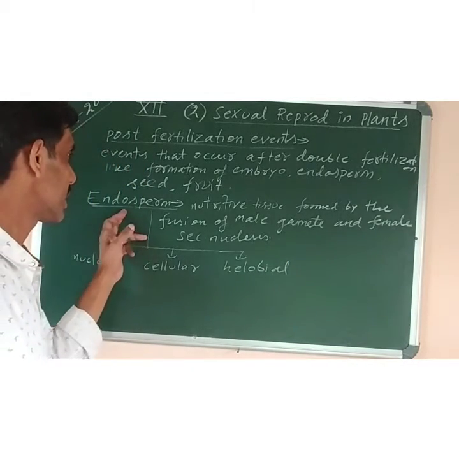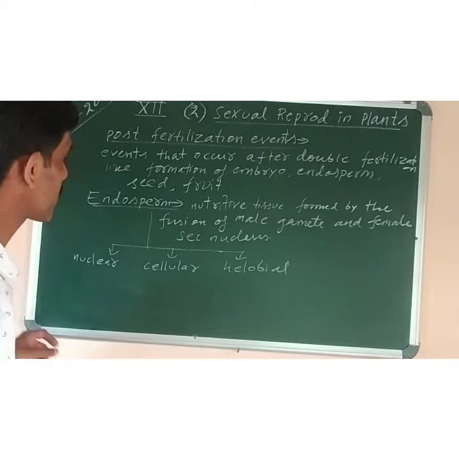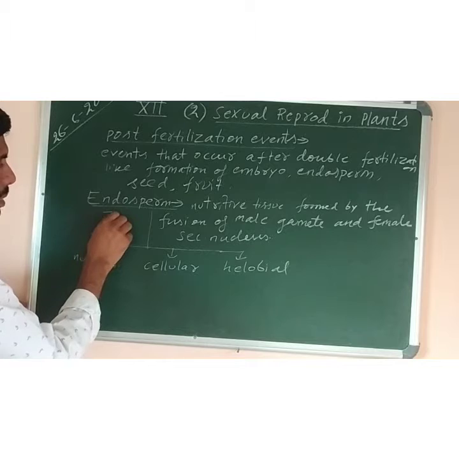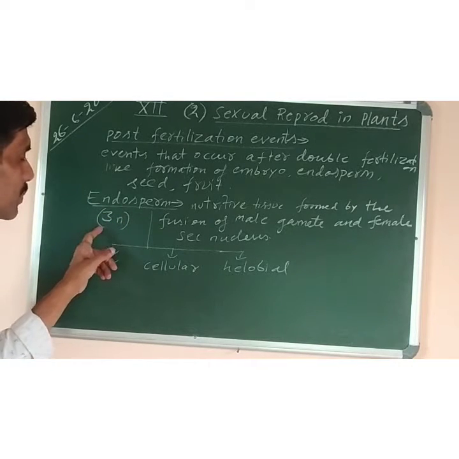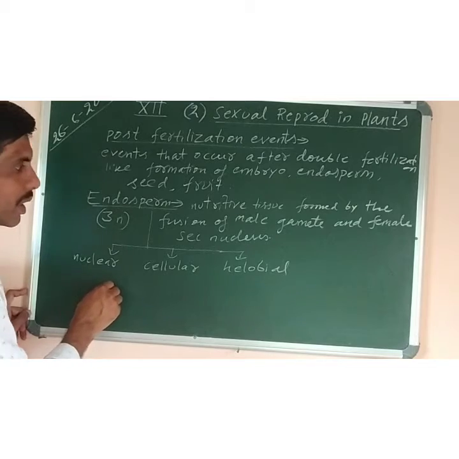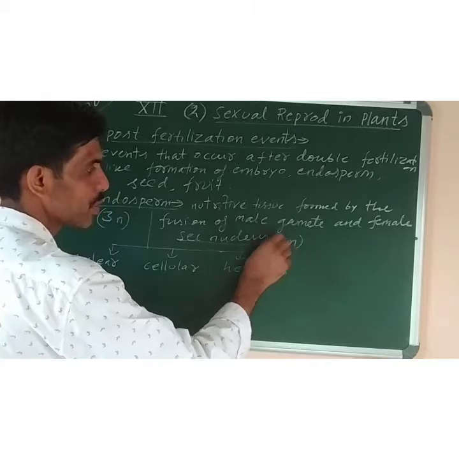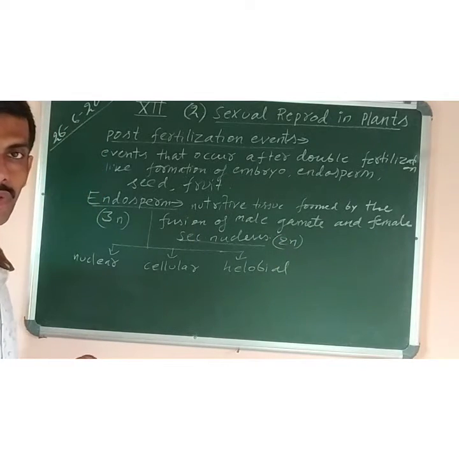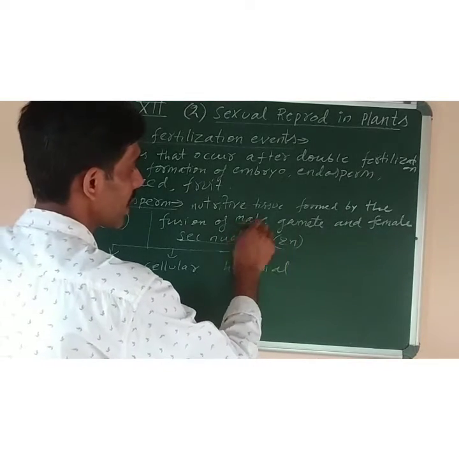Now what is the nature of ploidy in endosperm? Endosperm is triploid, means having three sets of chromosomes. How? Because it is formed by the fusion of the diploid secondary nucleus, which has two sets of chromosomes and is formed by the fusion of two polar nuclei, plus one male gamete, which is haploid.